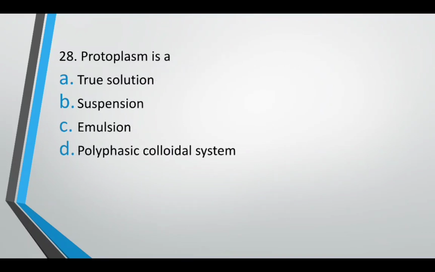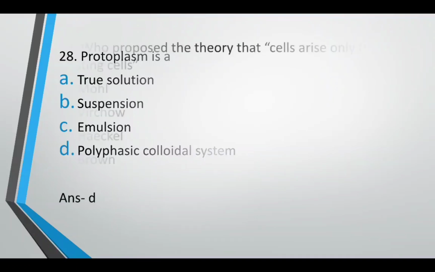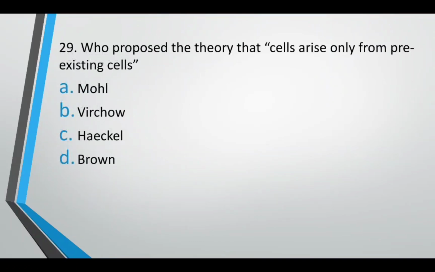Protoplasm is true solution, suspension, emulsion, polyphasic colloid system. Correct answer is option D. It is a polyphasic colloid system. Who proposed the theory that cells arise from pre-existing cells? Moll, Virchow, Haeckel or Brown? The correct answer is option B, Virchow.